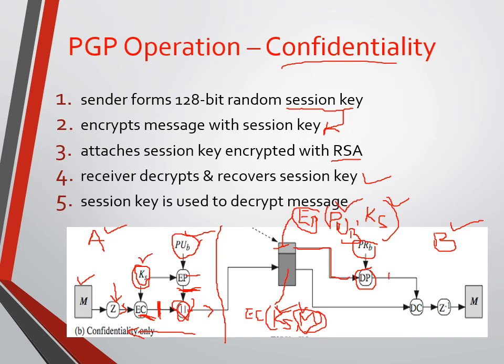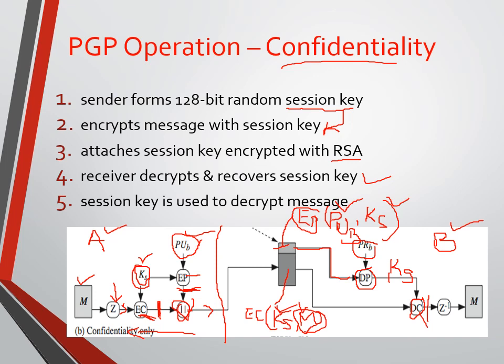So at this stage, our output of the decryption, what are we going to retrieve? KS, the secret key or session key, which is used for decryption of the message. Now after we have retrieved the secret key, we need to perform decryption. So we go for decryption, and we'll get the compressed message.